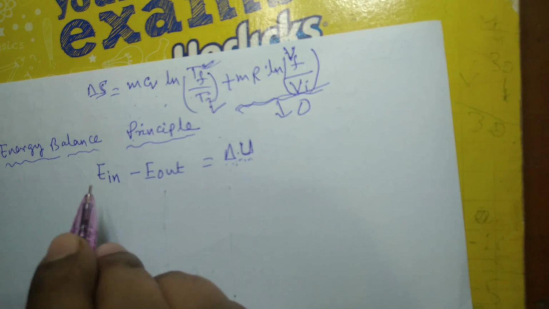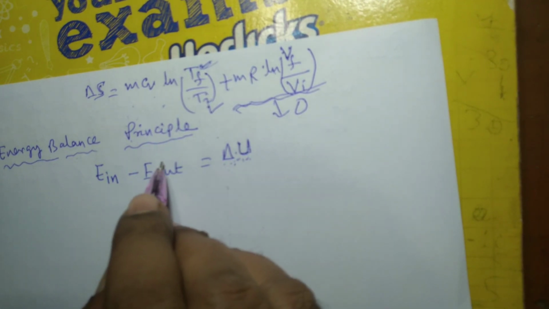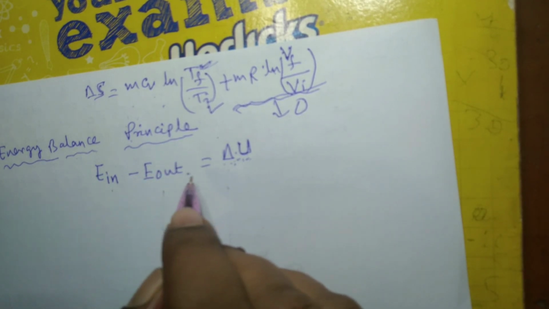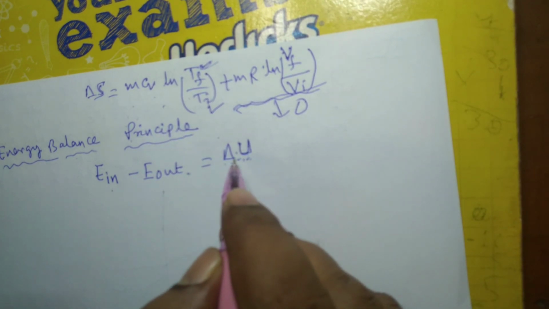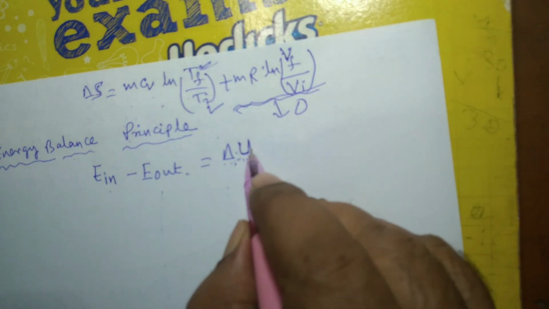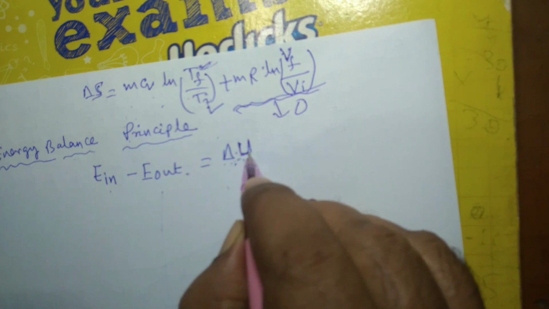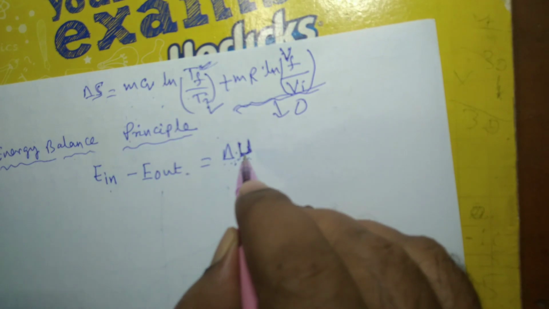E in is the energy that is entering the system during the process, and E out is the energy that leaves the system during the process, and the net energy transferred into the system goes on to increase the energy of the system. And if the delta KE and delta PE terms are negligible, then it will go on to increase the molecular internal energy of the system.